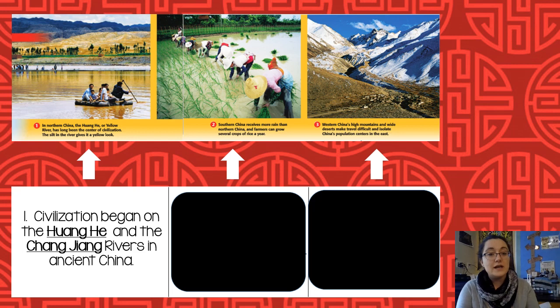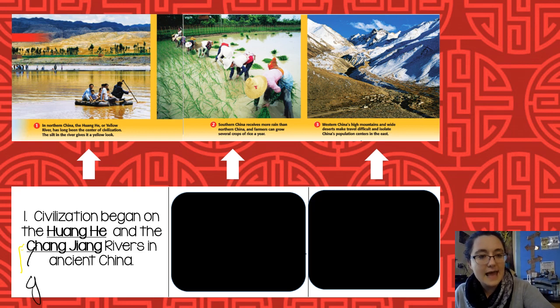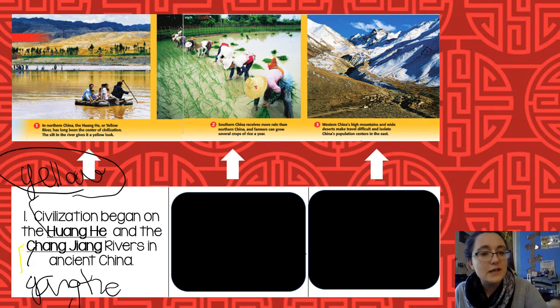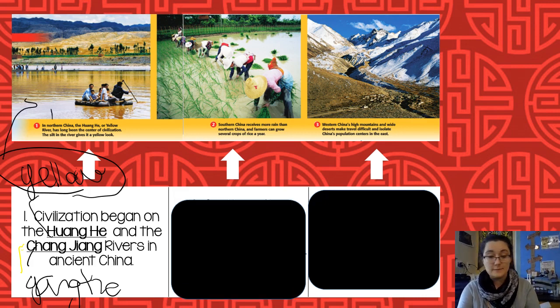Now, the Changjiang is sometimes called the Yangtze, T-Z-E. And the Huanghe is called the Yellow River. It's called that because the silt in the river gives it a really deep yellow color. You can see that picture up there. Make sure you write in those other names.